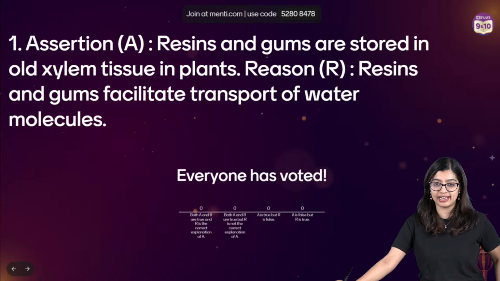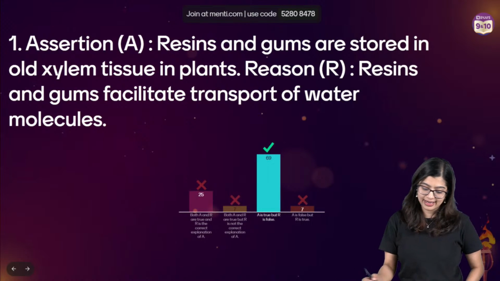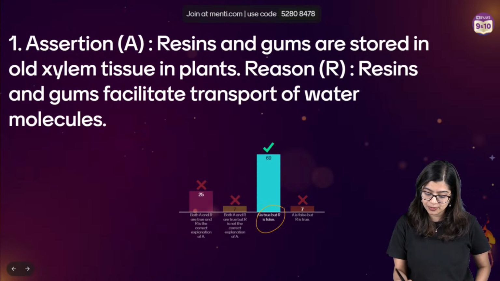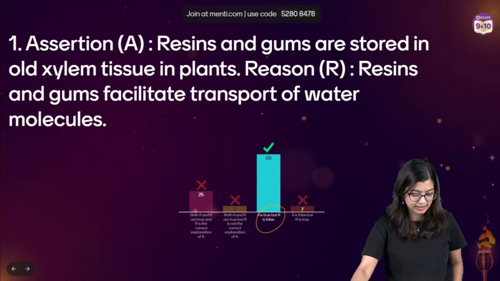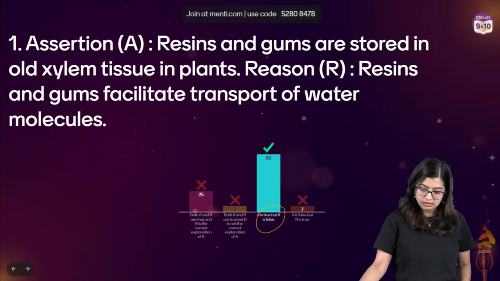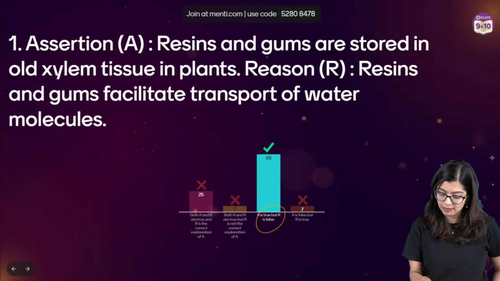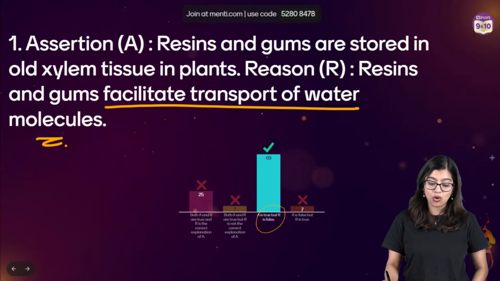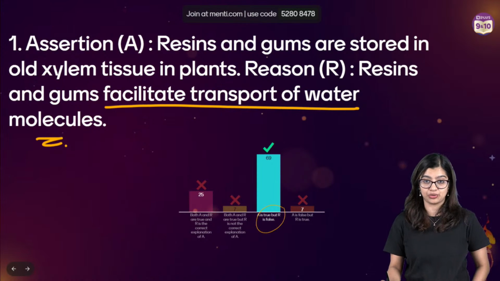Everybody has voted. Very good. Now the correct answer here is option C, right? Now why did some of us get confused thinking that resins and gums are going to help in transport of water molecules? See, they are stored in old xylem tissues, right?